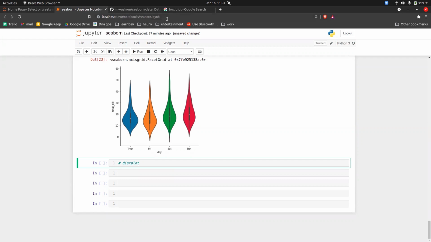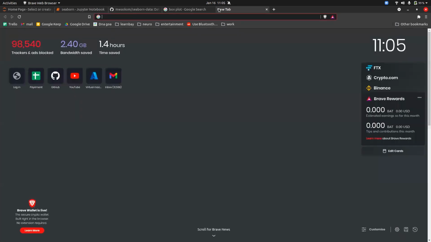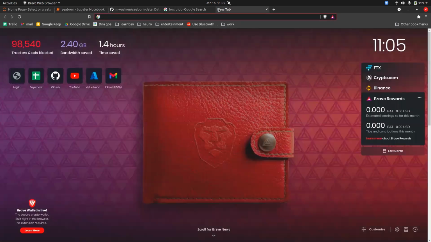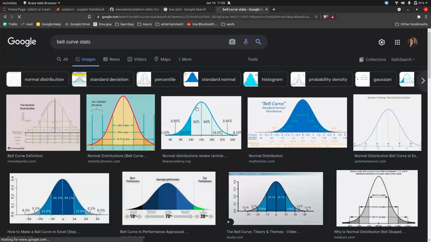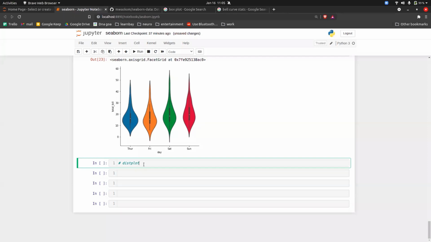So if you want to know, this is what we call a bell curve. Every population or every data should follow this kind of curve. Again, it's a stats topic which you will learn in the future, so don't worry about it. But the distribution plot will tell you whether the particular column is following that curve or not.